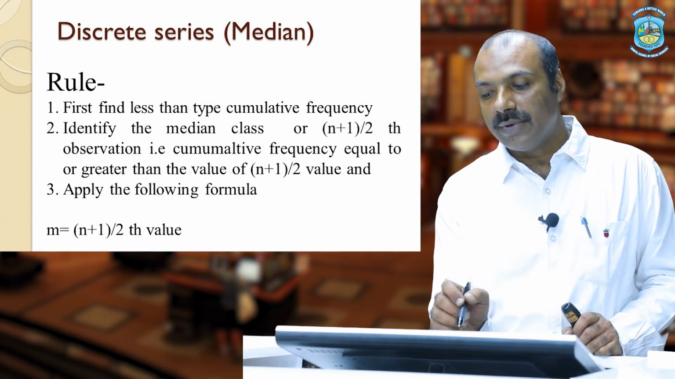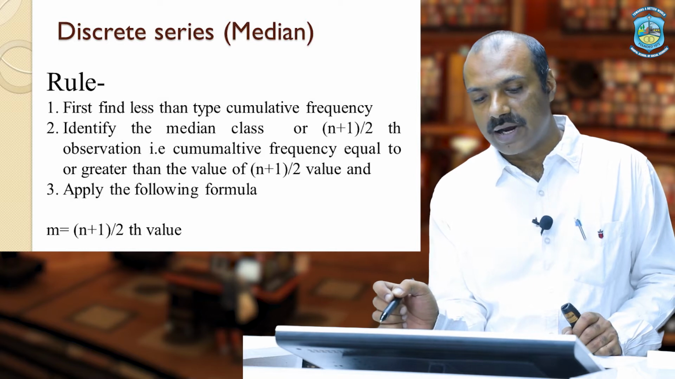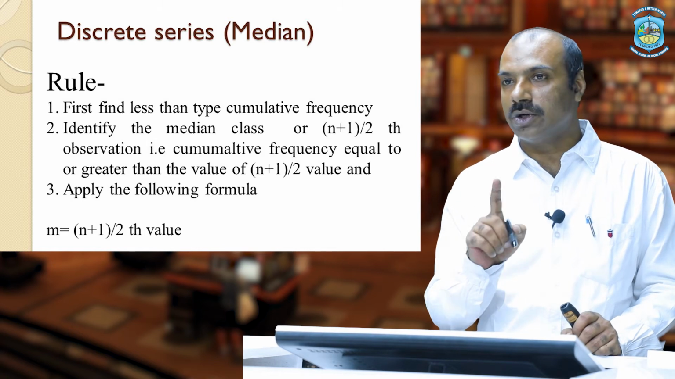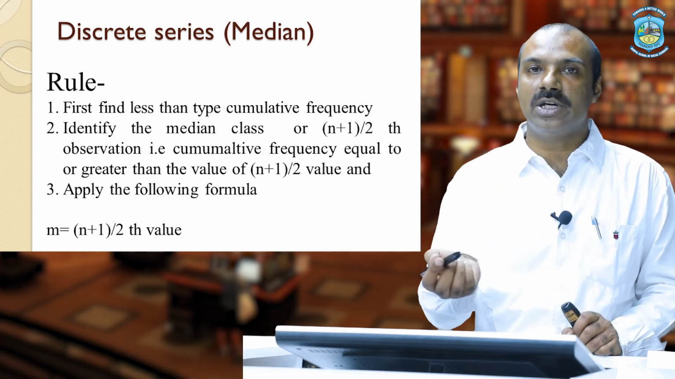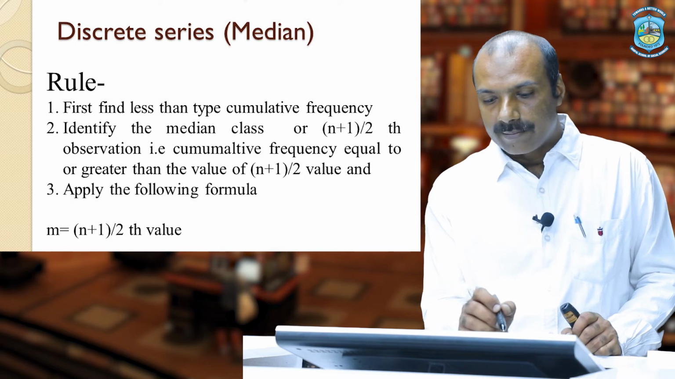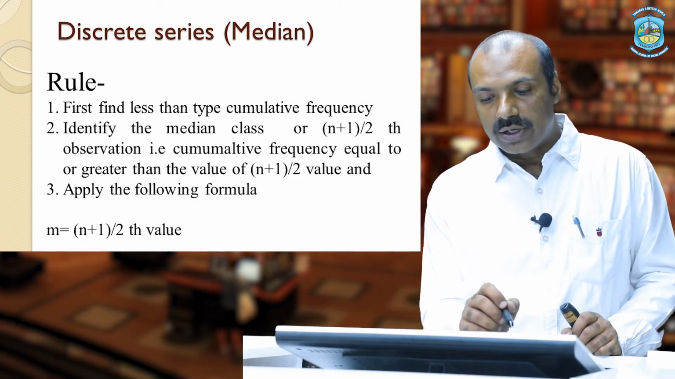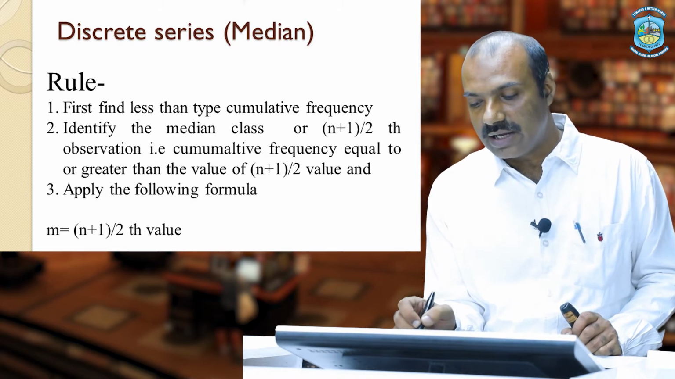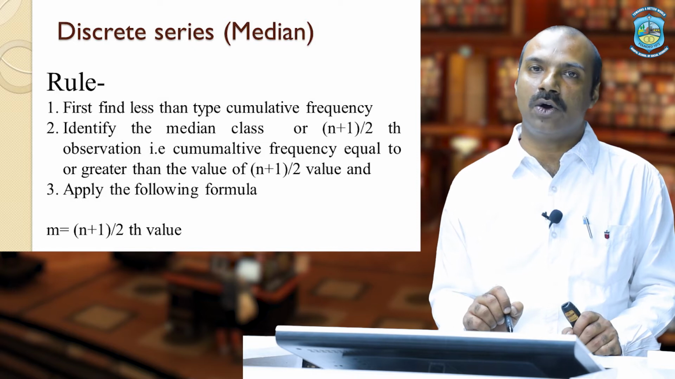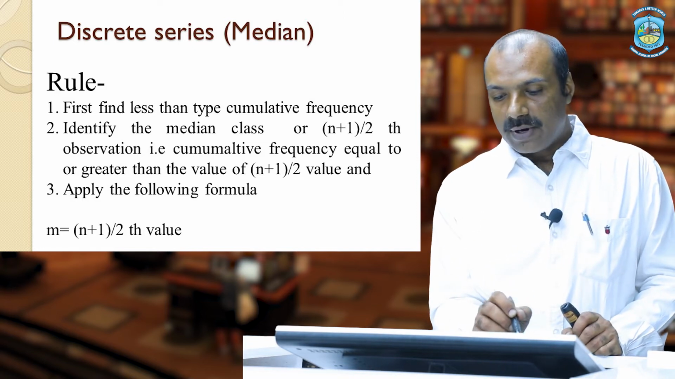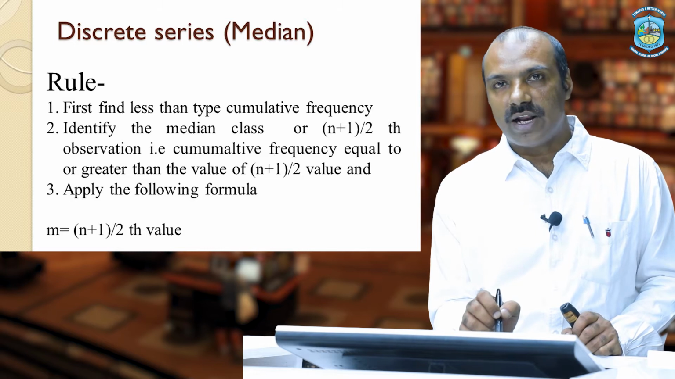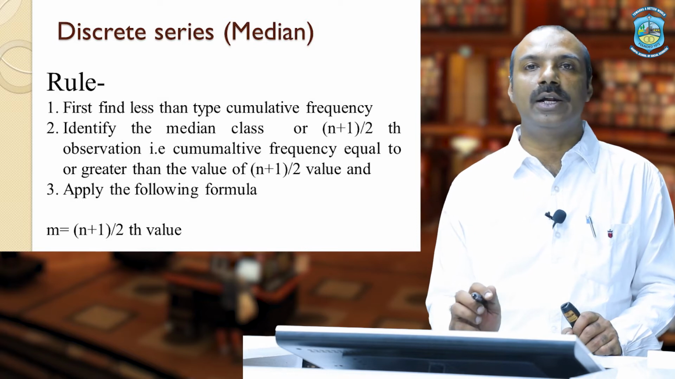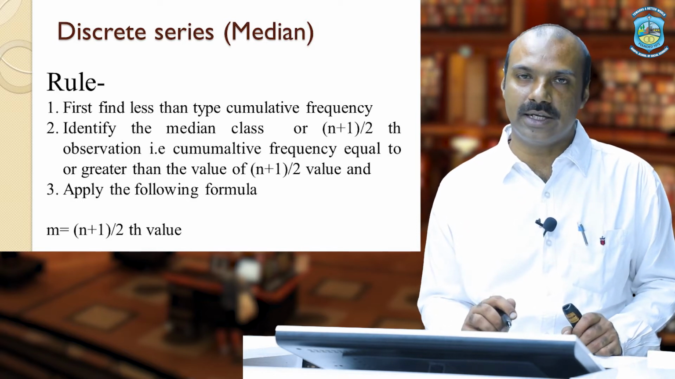Second, identify the median class, or the n plus 1 by 2th observation. It is basically the position. N plus 1 by 2 is not your median, it tells us the position of that value. Find the cumulative frequency equal to or greater than the value of n plus 1 by 2. We can see this while solving a question on discrete series. Then apply the formula, the n plus 1 by 2th value. So these are the 3 different rules we need to follow for calculating median in discrete series.